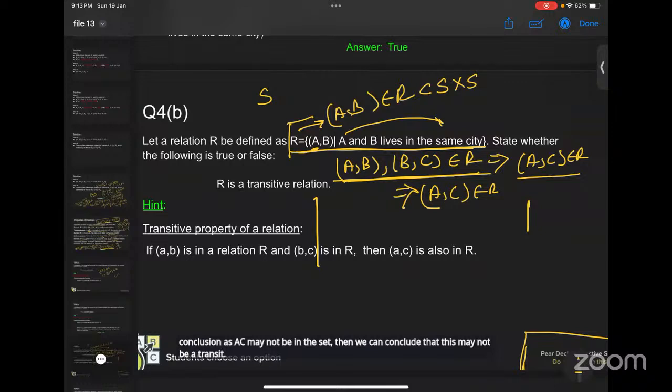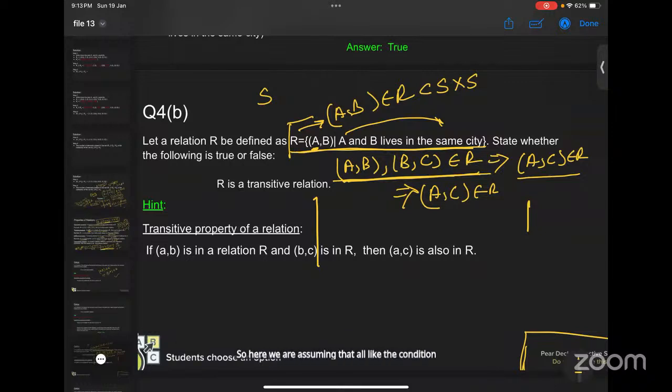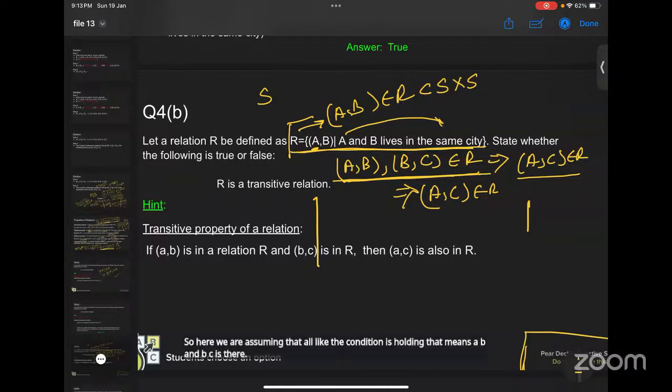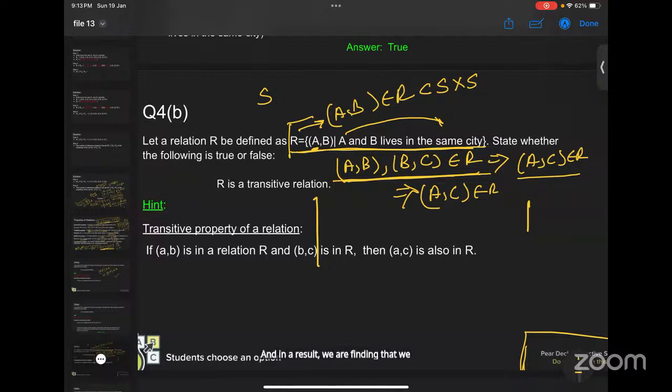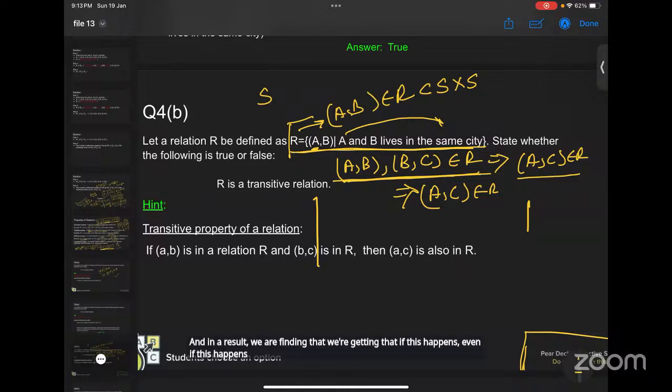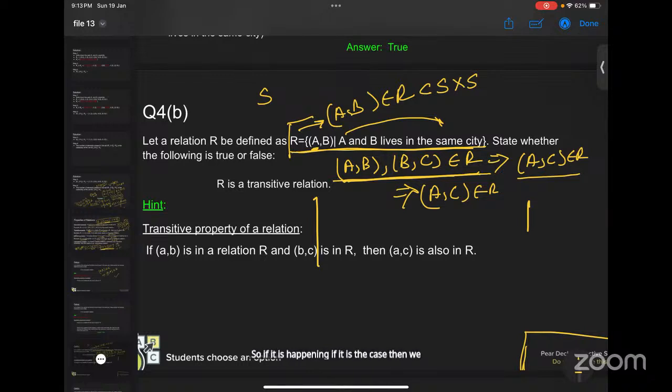So here we are assuming that the condition is holding, that means AB and BC are there, and as a result we find that even if this happens, it will imply that AC is in the set R. So if that is the case, then we get the result that AC is in the set.